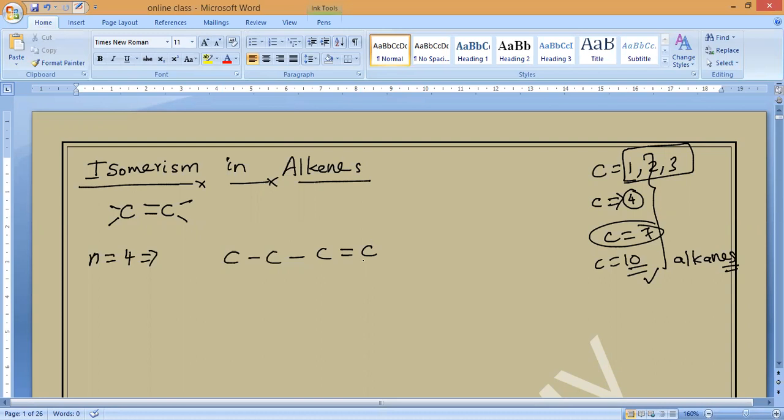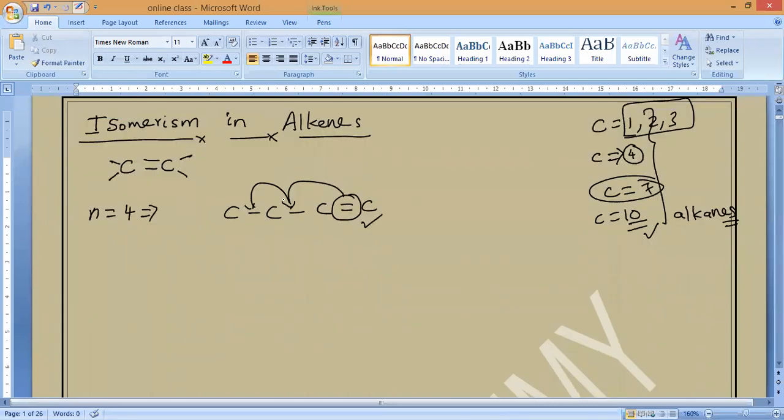This is what we call alkenes. Now this double bond will change position, here and here. Based on the change in position of the double bond, we have isomerism in alkenes. Because of changing the position of the double bond, we get different structures. Those are the isomers of alkenes.